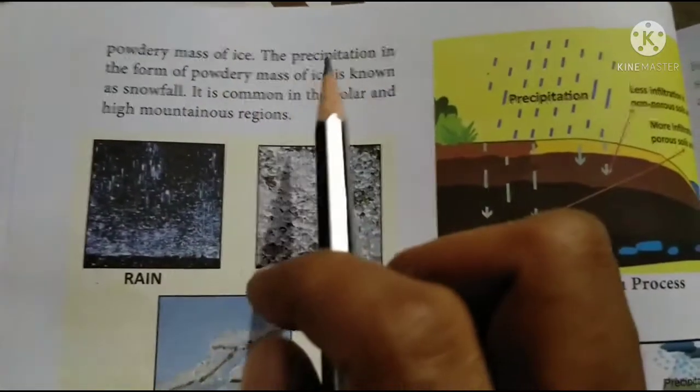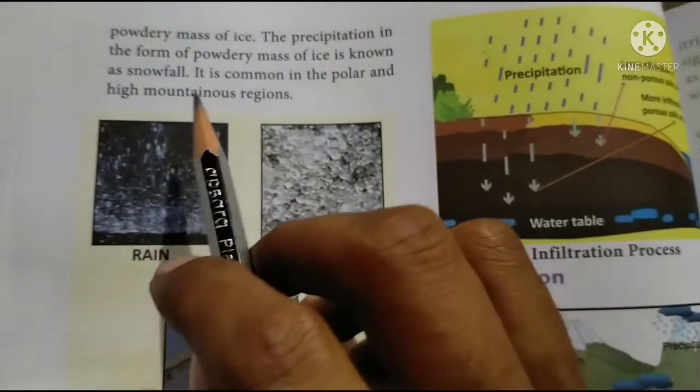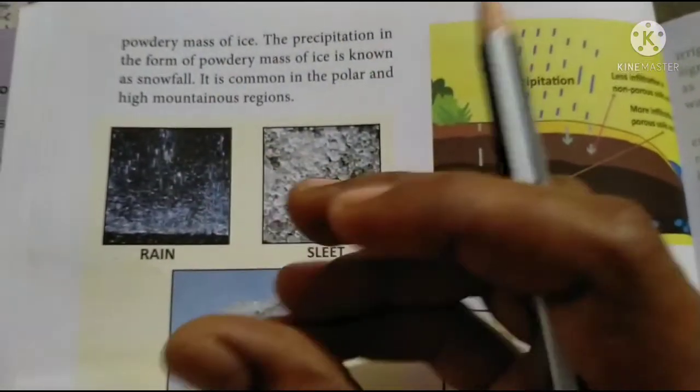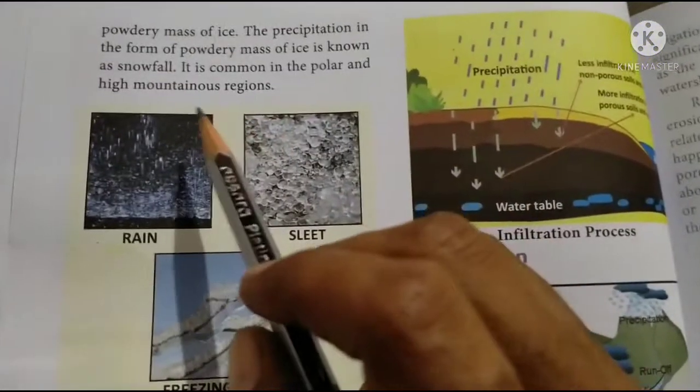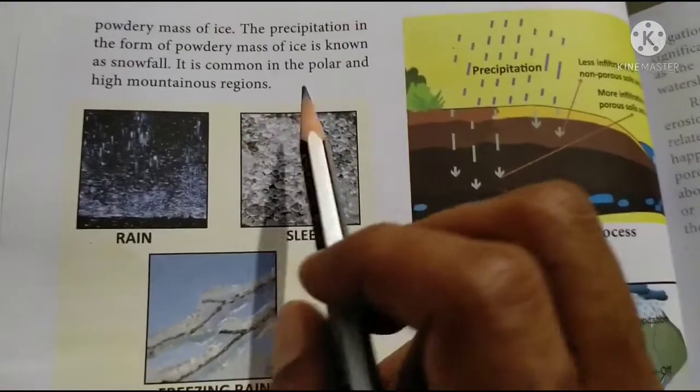It appears like a powdery mass of ice. The precipitation in the form of a powdery mass of ice is known as snowfall. So it will look like a very powdery mass of ice, and it is common in the polar and high mountain regions. So we can see this in mountain regions and also polar regions.